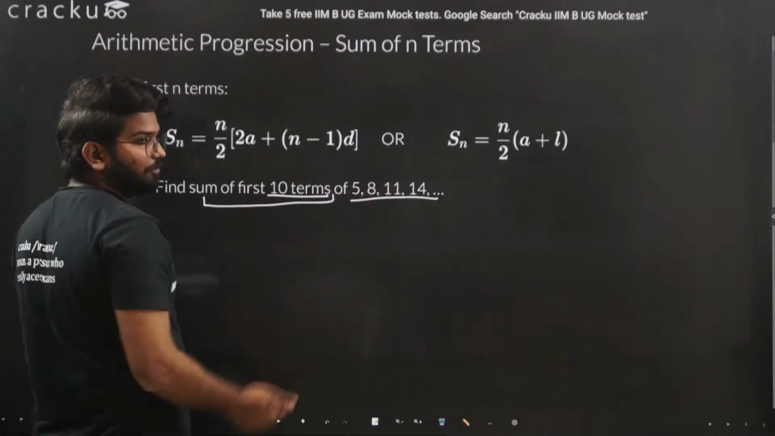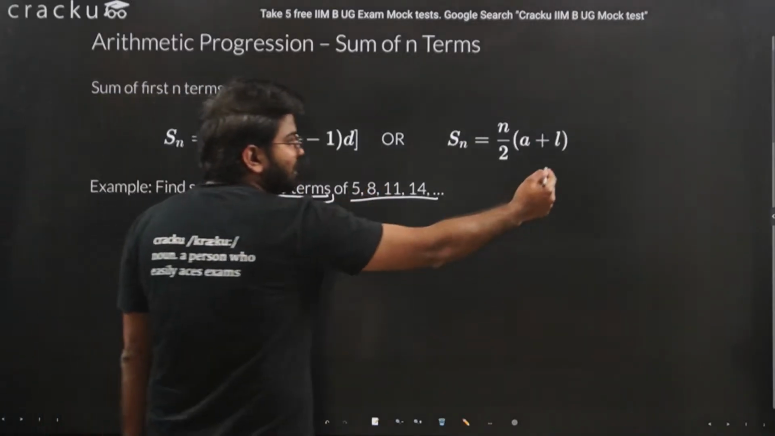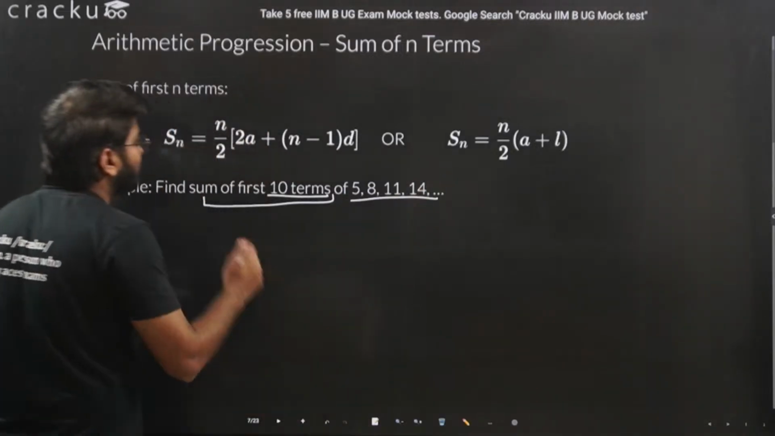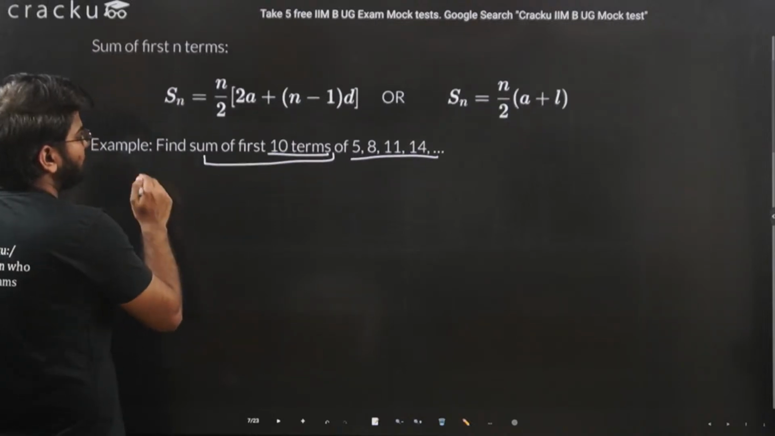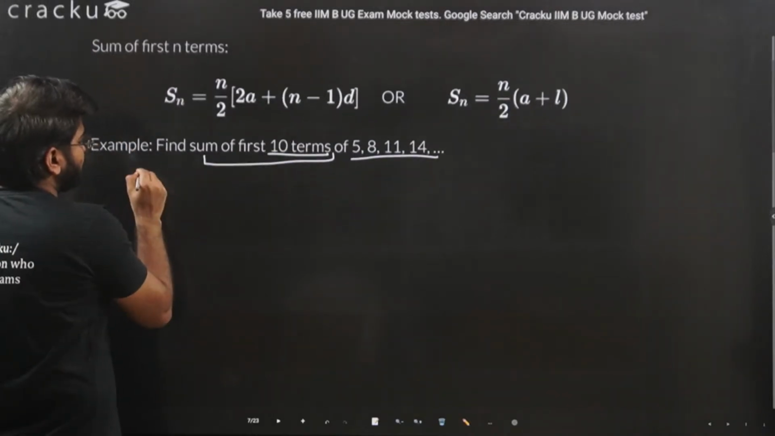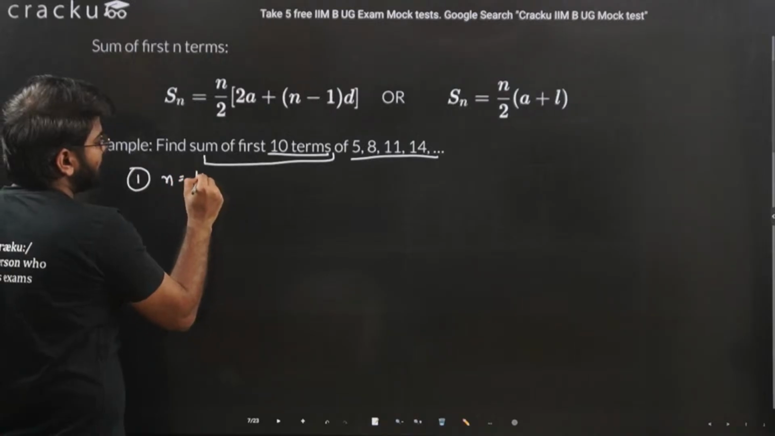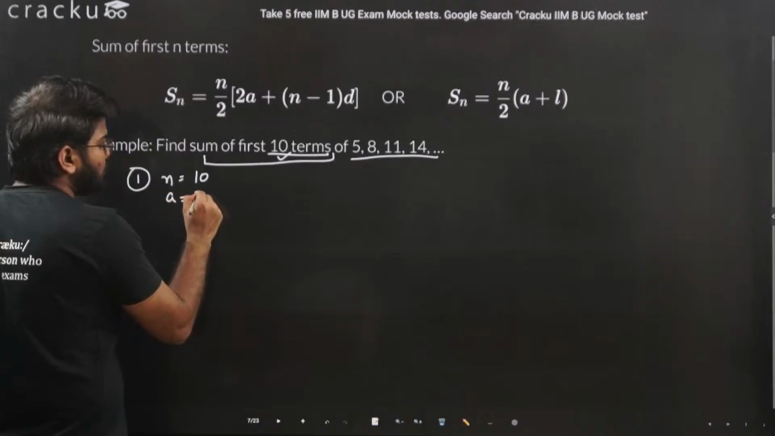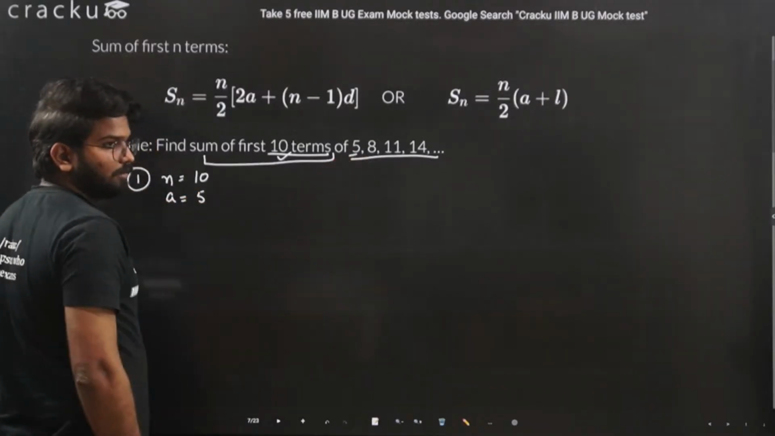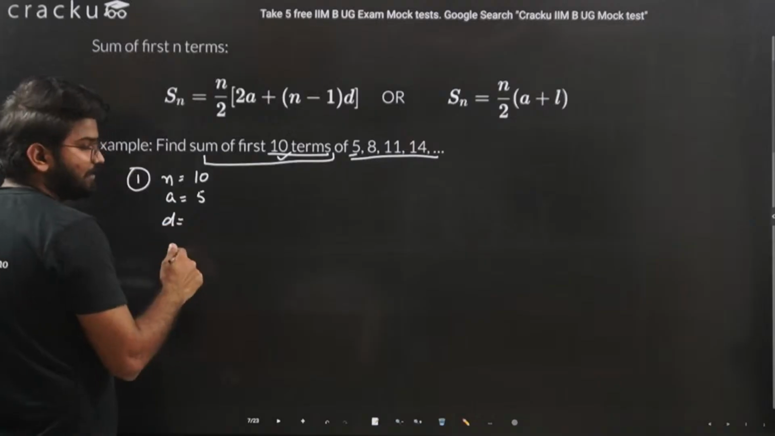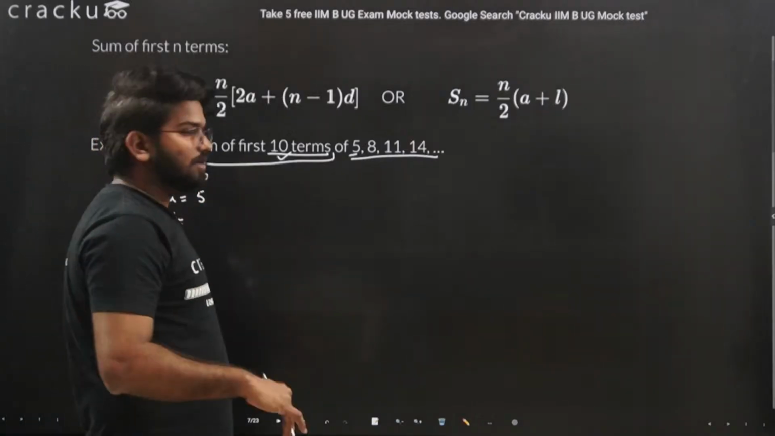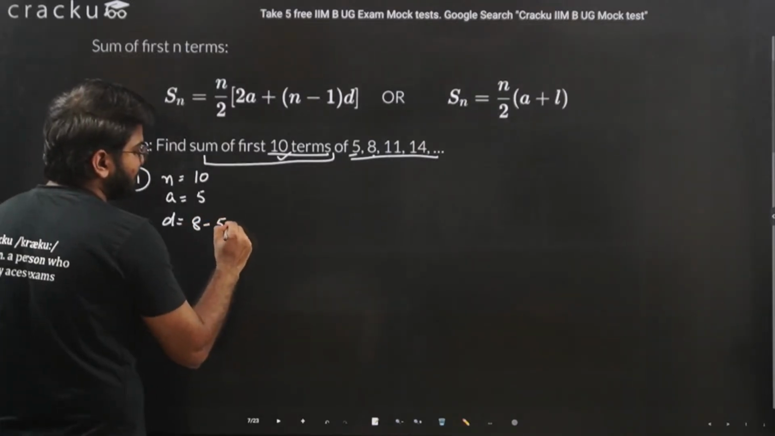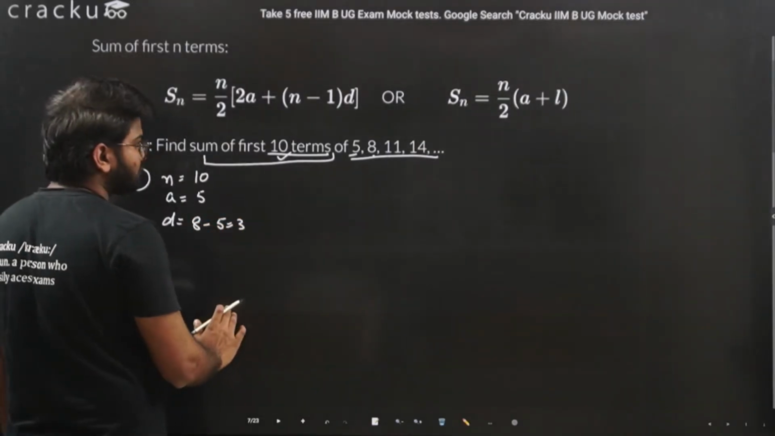We'll try both formulas. In this case, we don't know the last term, but we can calculate it and then put in the value. Let's do it with the first one. We have n equal to 10, since we are finding the sum of the first 10 terms. A is equal to 5, the first term. Common difference is the second term minus the first term, 8 minus 5, which is equal to 3.